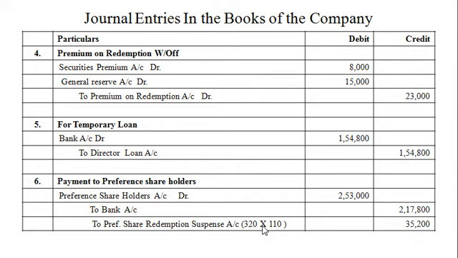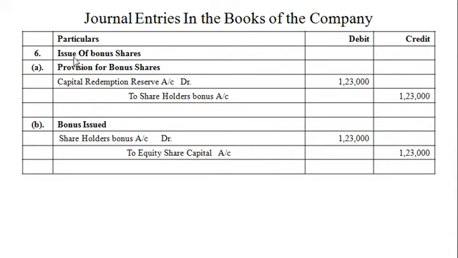So 320 multiplied by 110, that is 100 rupees face value plus 10 rupees premium on redemption. So total 110 and amount 35,200.